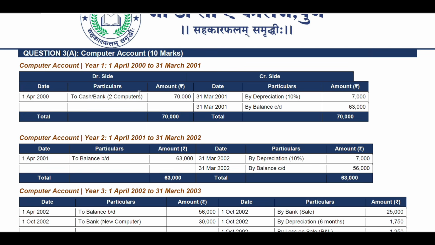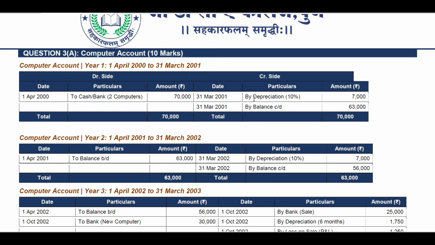So whatever accounts we create here, for the first, second, third year, likewise the debit side and credit side, you have to create a table here. So 70,000 was the debit side amount, that comes total 70,000. Then date 31st March 2001, depreciation is about 10%.